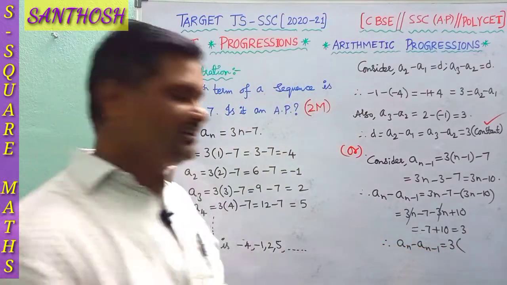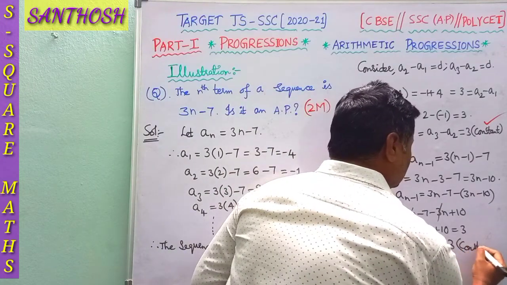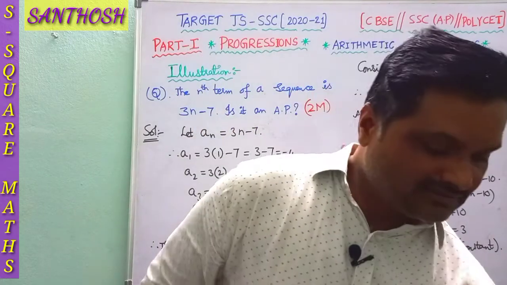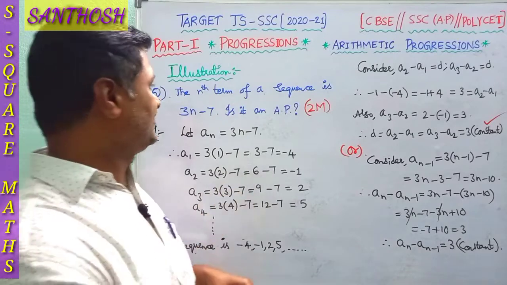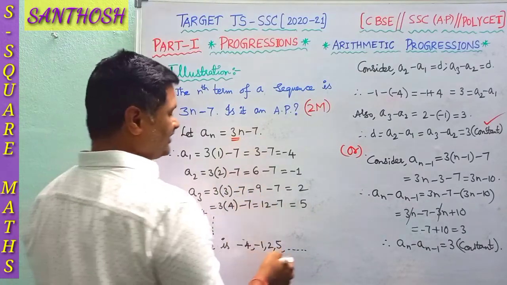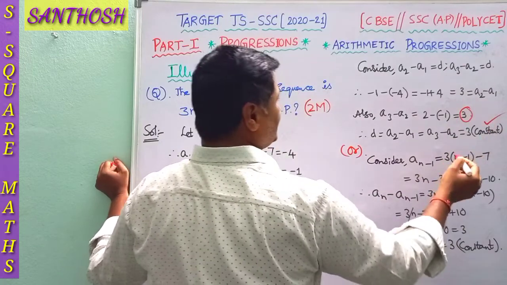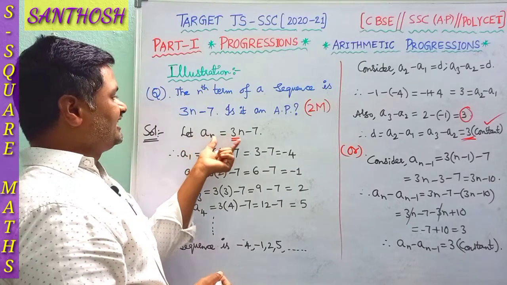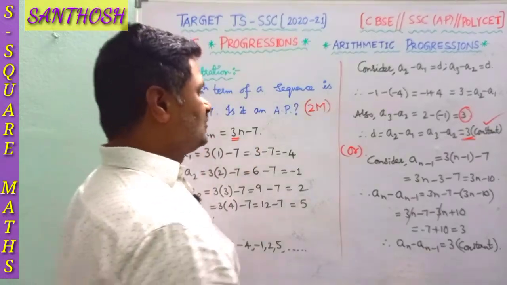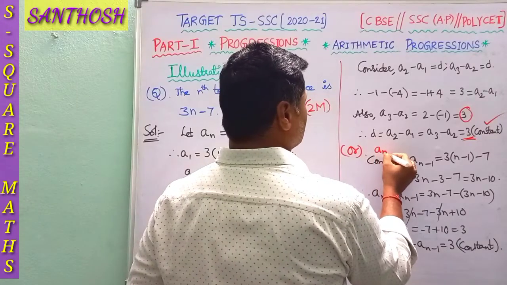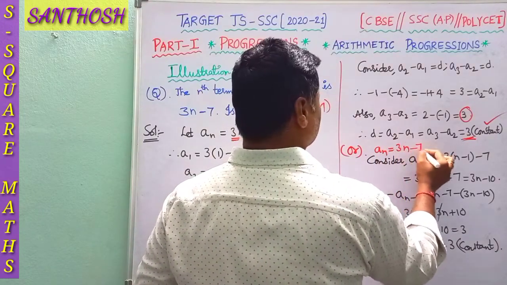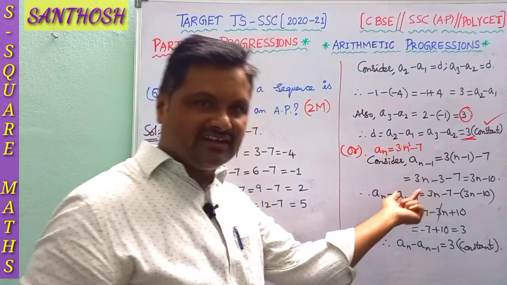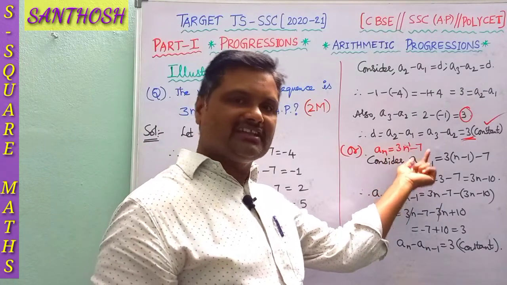So an minus an minus 1 is nothing but 3. It is independent of n and it is a constant. Therefore, it forms an AP with common difference 3. Also, since an is equal to 3n minus 7 is a linear expression in the variable n, hence it forms an AP.